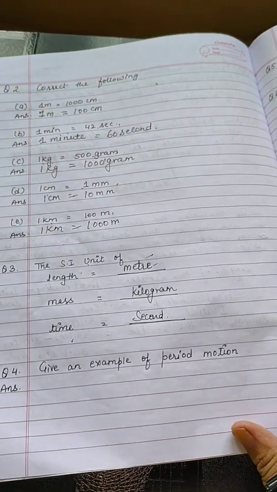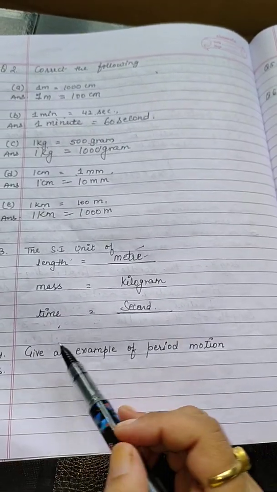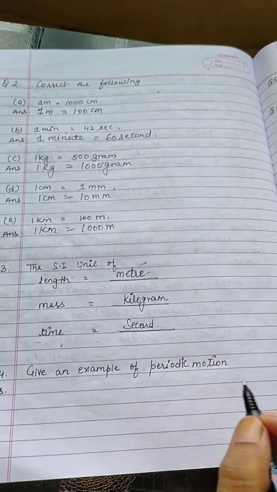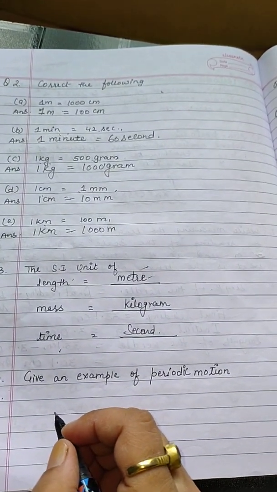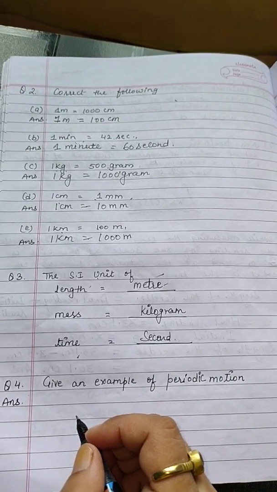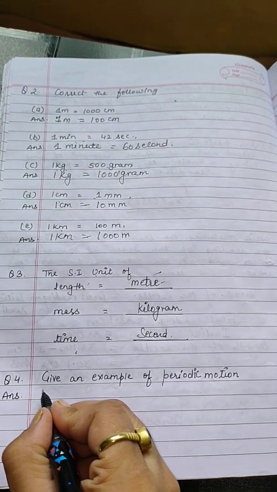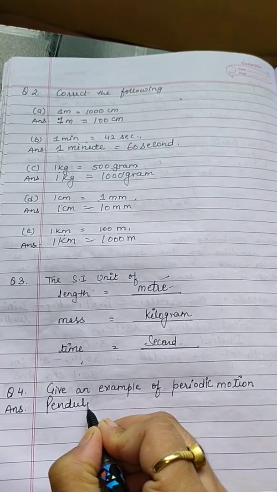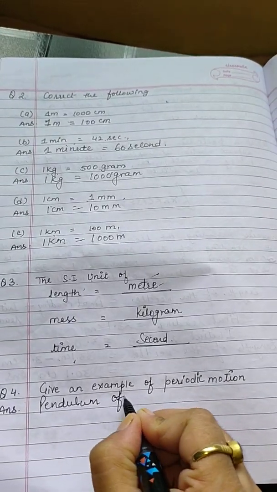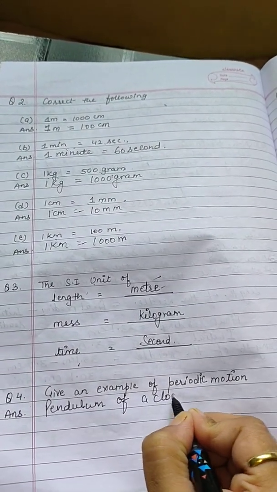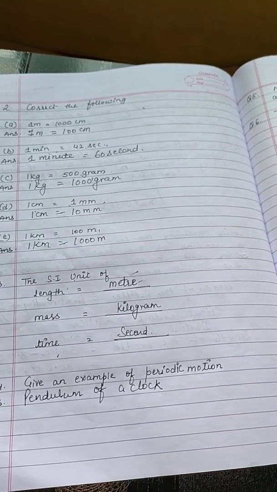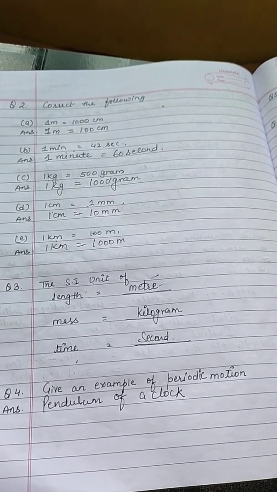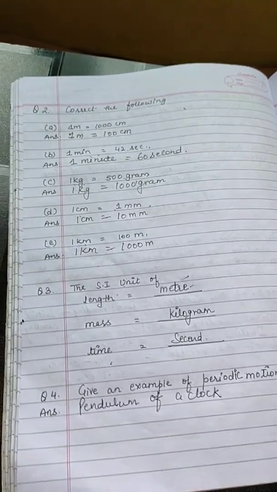Now next question is, give an example of periodic motion. So there are so many examples, like a child on a swing, heartbeat of a healthy person, or the pendulum of a clock, because all these motions repeat at a regular interval of time, so all these are examples of the periodic motion.